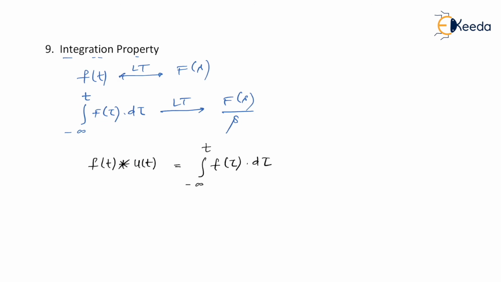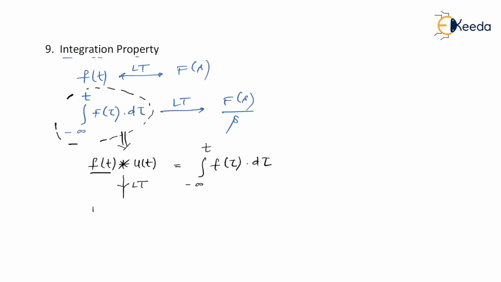I hope that is clear. This concept we have learned in convolution: whenever any function of time is convolved with u of t, it is as good as taking the integration of f of t. And for taking the integration of f of t, this is the standard integrator expression we write. Let's say I take a Laplace transform of this. Instead, we know that this is equivalent to f of t convolved with u of t, so I'll take the Laplace transform of f of t convolved with u of t.